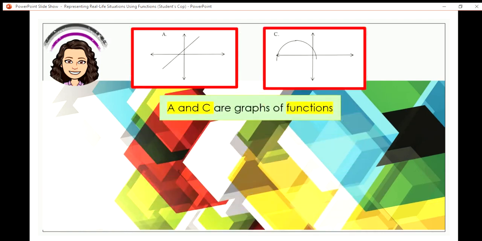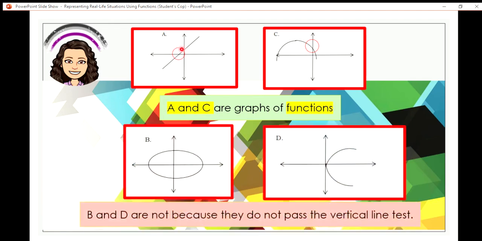Okay. So A and C are graphs of functions. If you have noticed, there is exactly 1 point that is being hit in the vertical line test. Okay, so these are the spots. Okay, this one, no, this one, then this one. So only one.